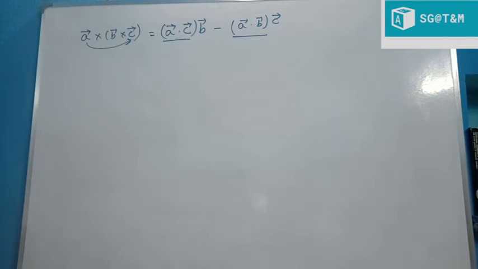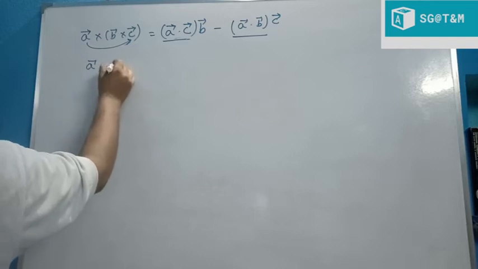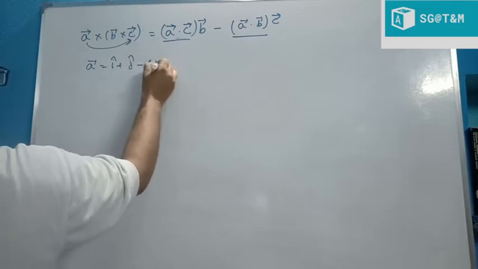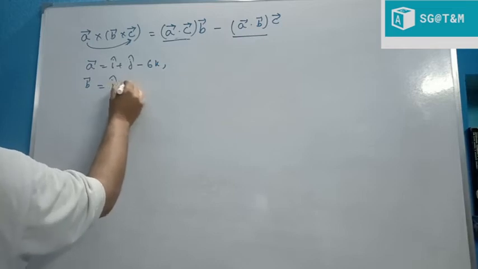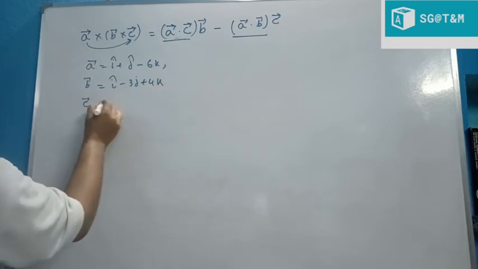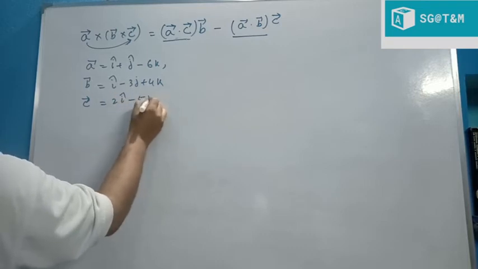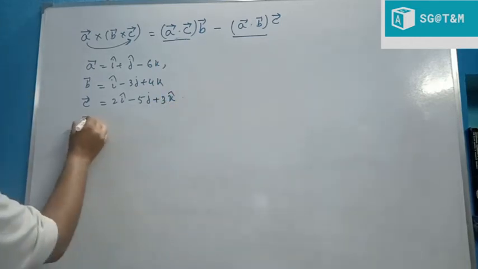Now, using this, I take a problem like that. If vector A is given, A is equal to i plus j minus 6k, vector B is given also, B is i minus 3j plus 4k, and vector C is 2i minus 5j plus 3k. We have to find out A cross B cross C.